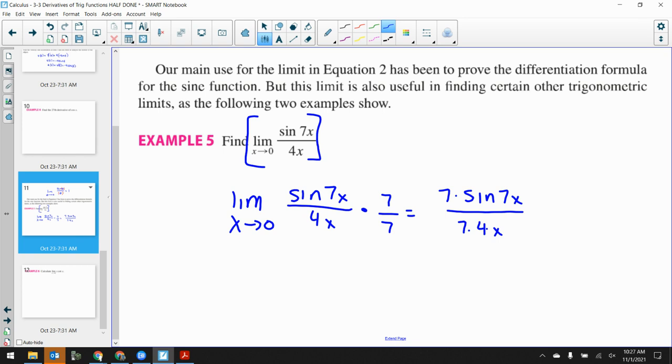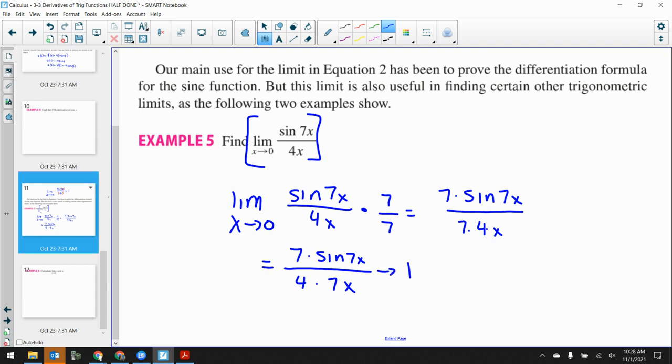If that's just multiplication, can't I just change around the order? And it's not going to change anything. So that's going to get us to 7 times sine 7x over 4 times 7x. I'm just going to group the 7x together instead of grouping the 4x.